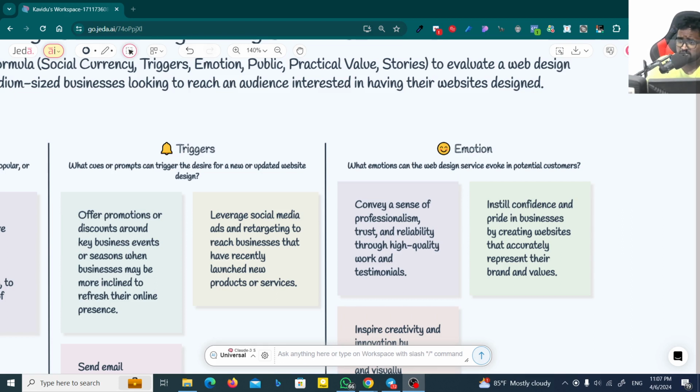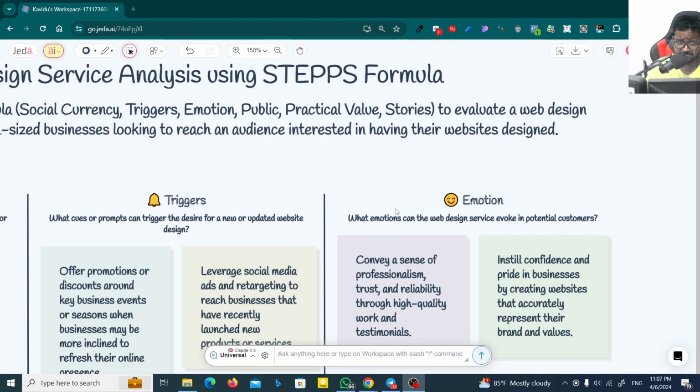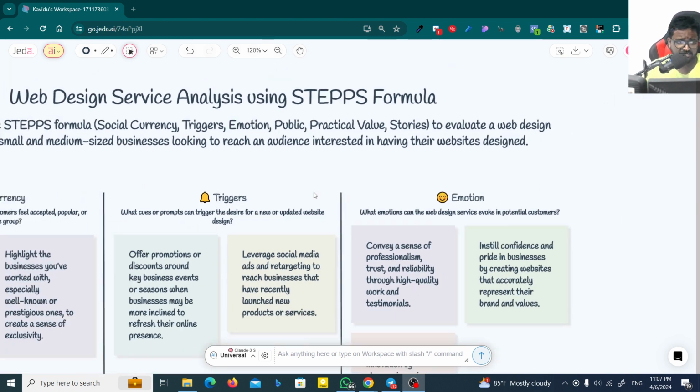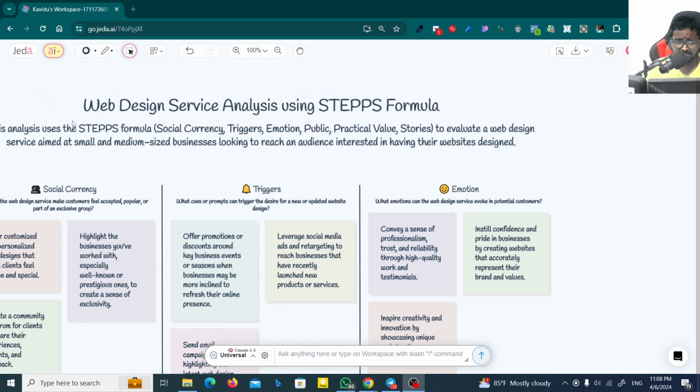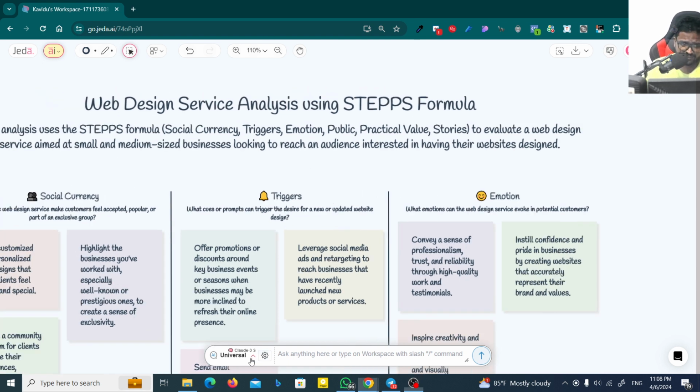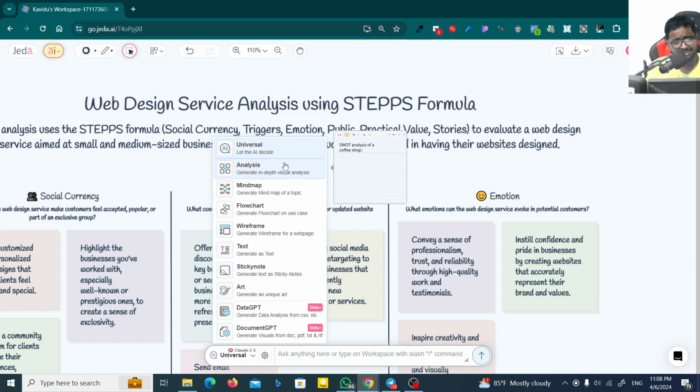Here I got a better solution to market your digital product or service by using this formula. This is called the STEPPS formula. Actually, you can generate this kind of thing by using the Jeda AI platform, which is a cool platform. You can generate diagrams, mind maps, analysis, flowcharts, wireframes, and a lot of things that you can generate by using Jeda AI.